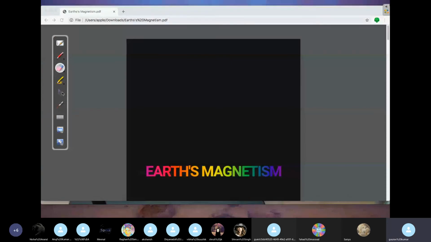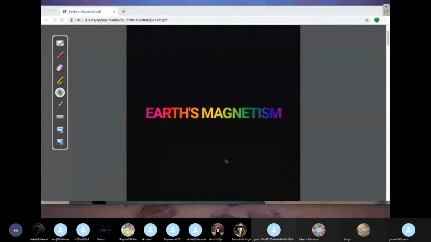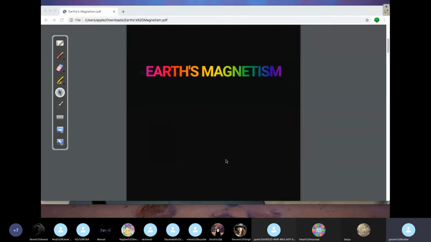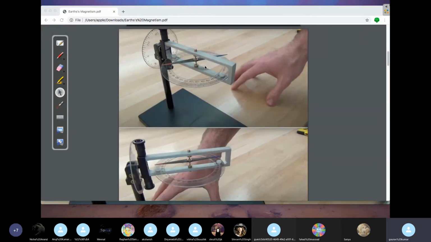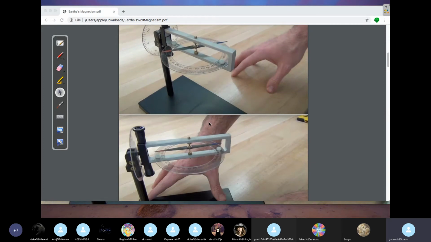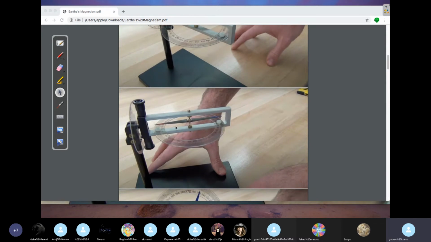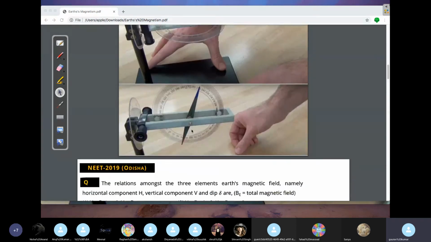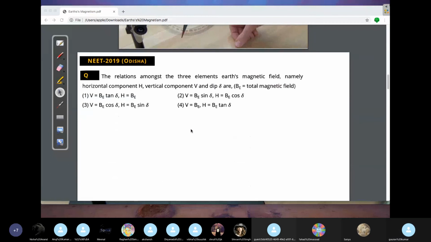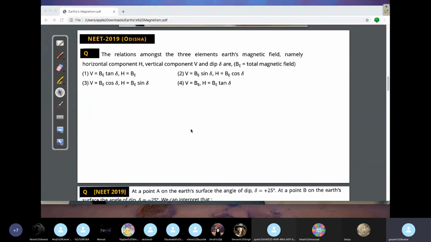Okay, now we'll start the sheet. Magnetism. This is the experiment. First of all, it was kept like this. They rotate this as that. First of all, you get the north-south here. You got the horizontal. Okay. This is basically that line parallel to the tangent to the earth at this point. From here, you can draw a vertical towards the center. And then if you rotate in the vertical, you will get the vertical components. You got both. Okay. Let's solve the first question.